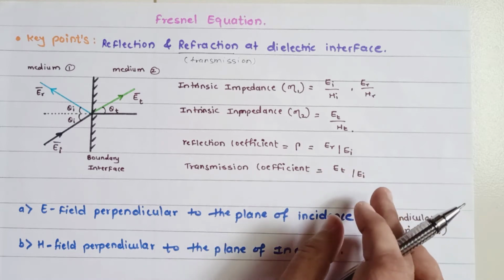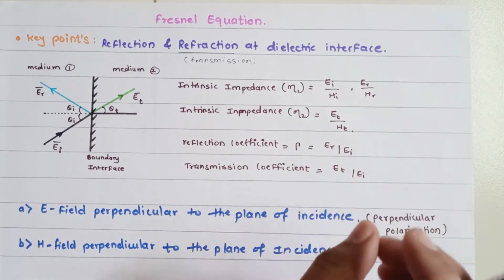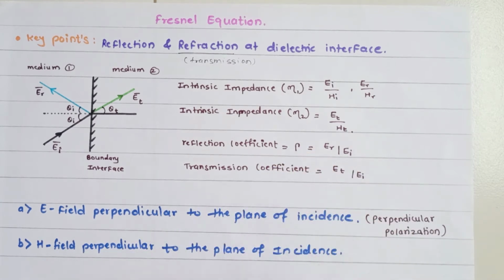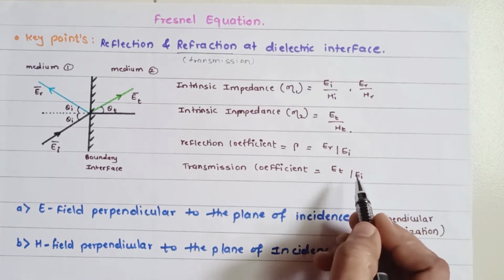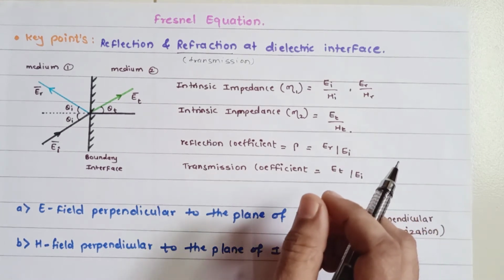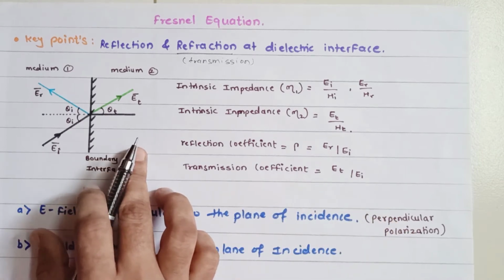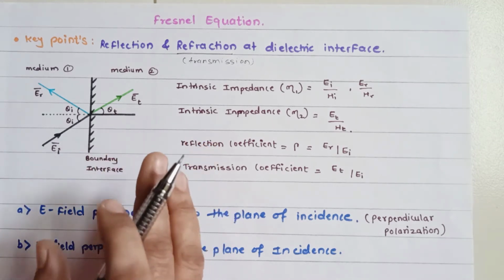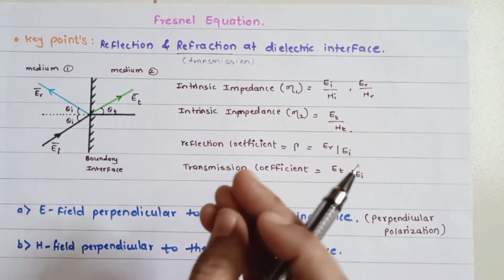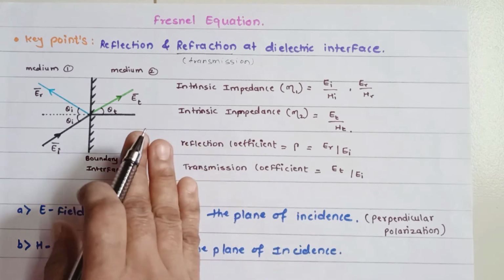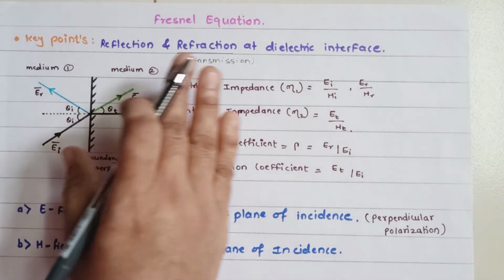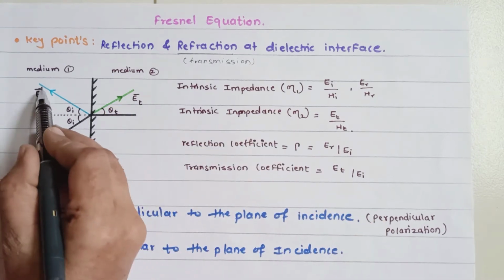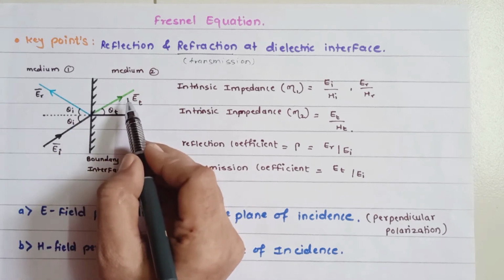Now these quantities we have defined for the electric field. तो सबसे पहले क्या करना है, in order to determine these quantities, we have to identify them with respect to the electric field. Since the plane wave nature still remains the same, when required we can always find the magnetic field for all the three waves. So that will be the very basic: the incident, the reflected, and the transmitted wave.